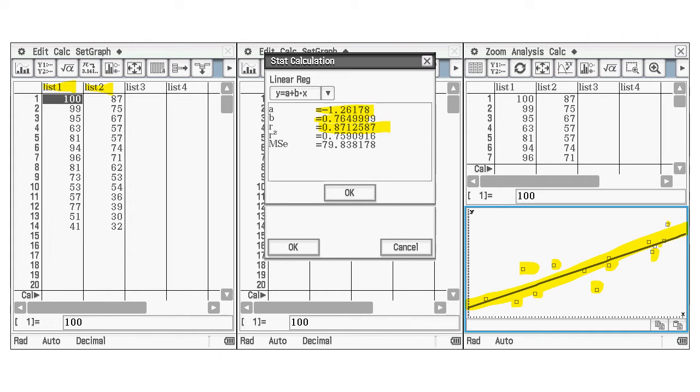So when we use the equation to make predictions, which is anything along that line, they're going to be fairly good predictions as long as we don't extrapolate too far. So this is one pole, this is the other pole. So anything in between those 2 points, so anywhere along here in our predictions is going to be pretty good. But you might even say a little bit of extrapolation is not going to kill you either, because we've got quite a good strong R.